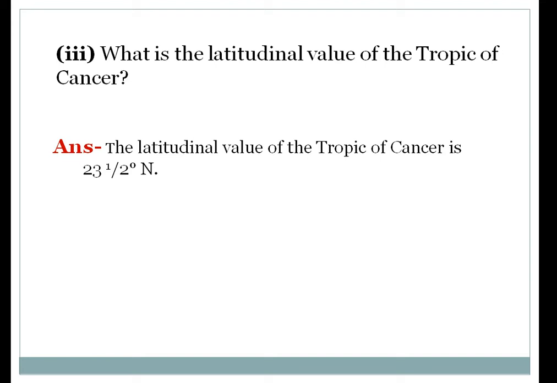The question can be changed. What is the latitudinal value of the Tropic of Cancer? Instead, we can place Tropic of Capricorn, so at that time you should not be confused. I can change the question. This part will be the same: What is the latitudinal value of the Tropic of, but here it is going to be Capricorn. Then your answer is going to change. It is going to be 23.5 degrees south. Like that, the question may be changed for the annual examination and it can be asked in a different way.